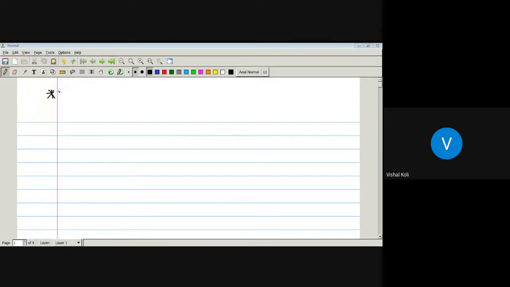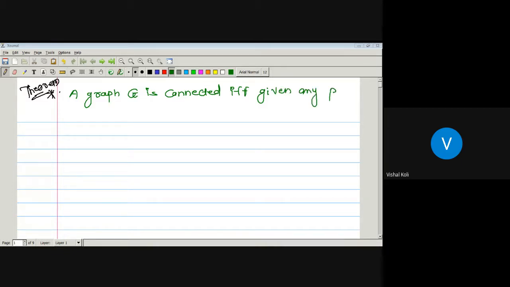First, see the statement. Theorem. A graph G is connected if and only if given any pair u and v of vertices, there is a path from vertex u to vertex v.